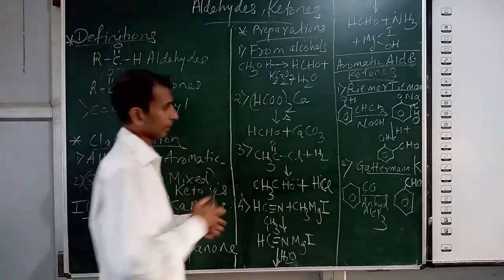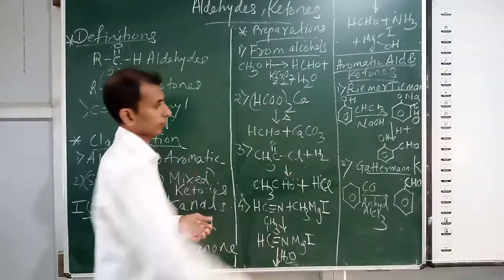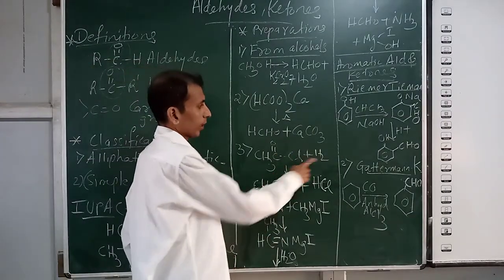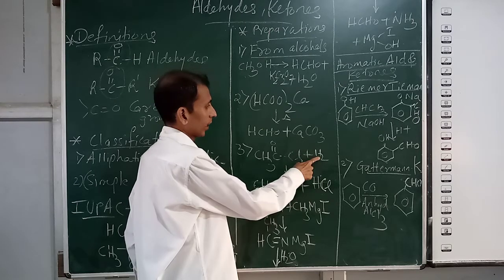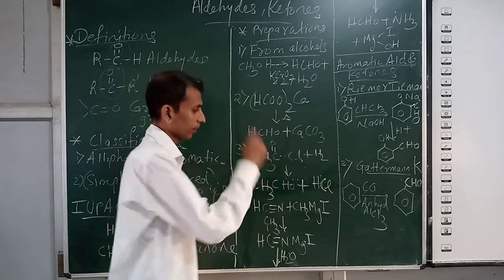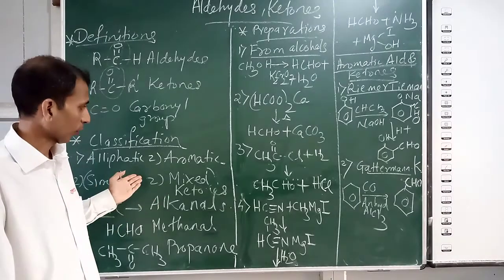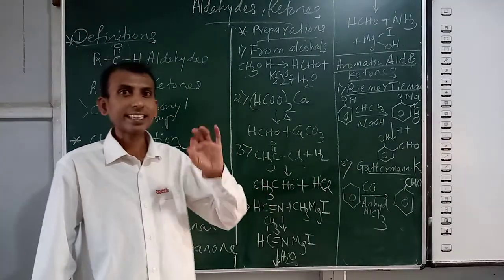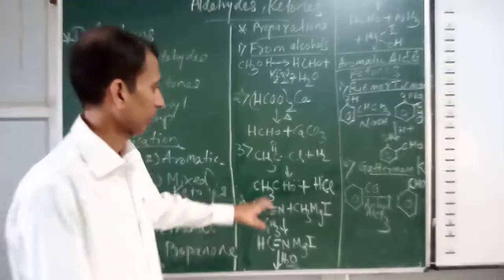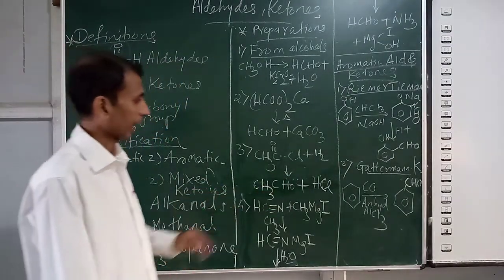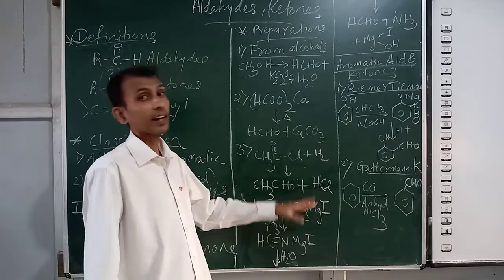Third method, from acetyl chloride. Very simple reaction this also. The bond breaks here. One H is added here, giving HCl. One H gets added here, and you get acetaldehyde, or according to IUPAC this will be ethanal. Two carbon atoms, that's why ethanal.